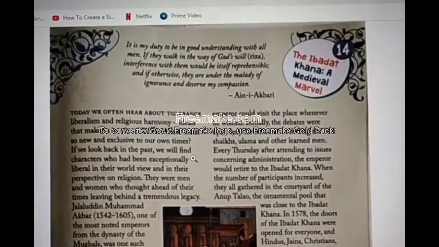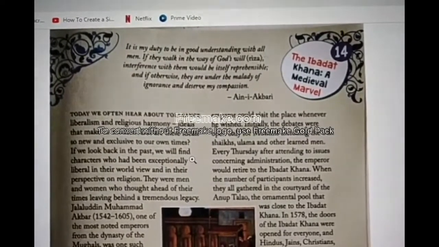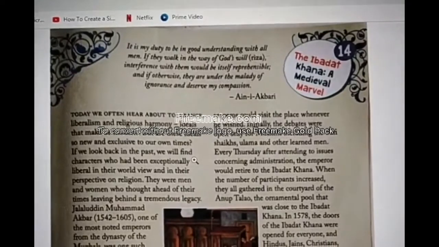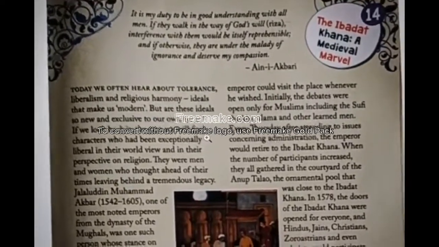Next, The Ibadat Khana, a medieval marvel. That is the unit which we are going to see today.